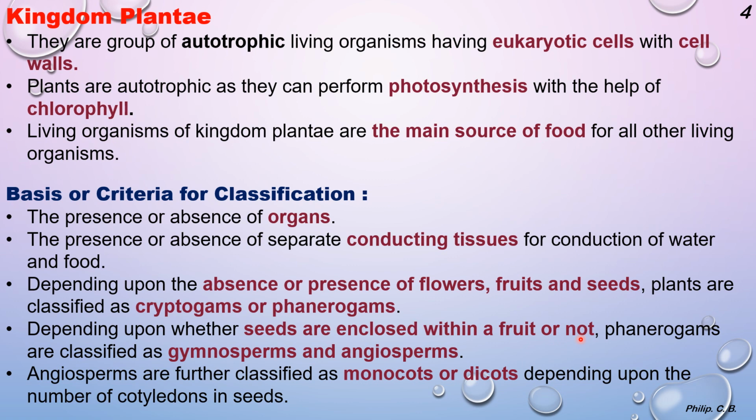That is, a fruit which encloses a seed, or only a seed without a fruit. Phanerogams are further classified into two categories, gymnosperm and angiosperm. And angiosperms are also further classified as monocot or dicot based on the number of cotyledons in the seed.